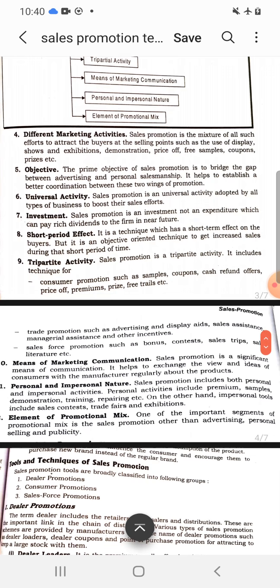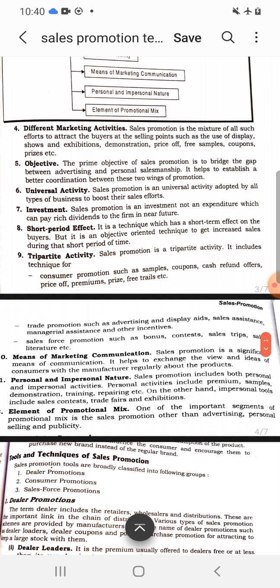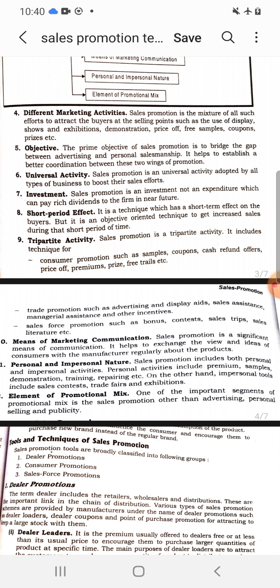Another one, short period effect. Sales promotion technique, as I've already told you, cannot be used regular for whole of the year. Rather, it is used for a short period of time. Say the sale, buy one get one, 20% discount, or any gift or novelty, which is for few days, say a week or a month.